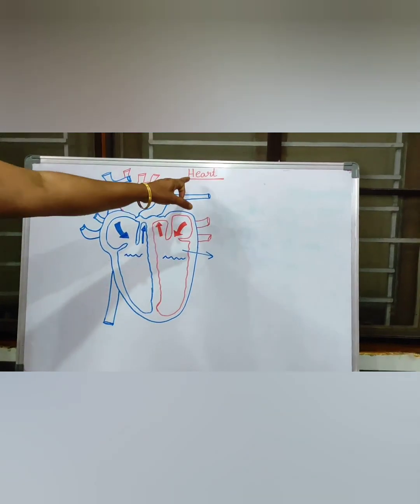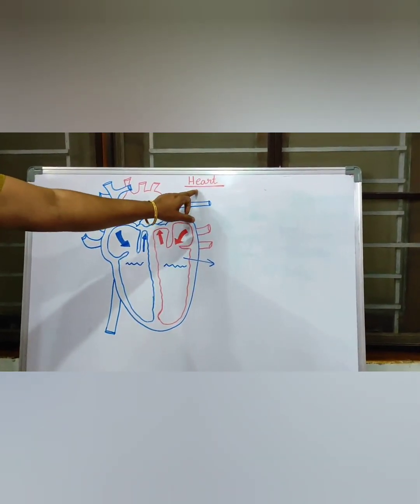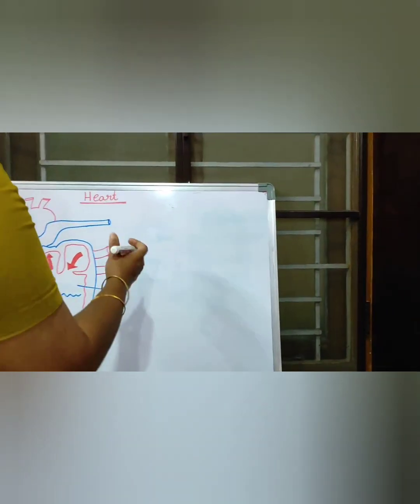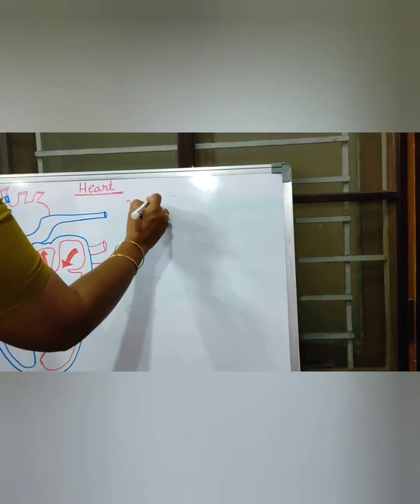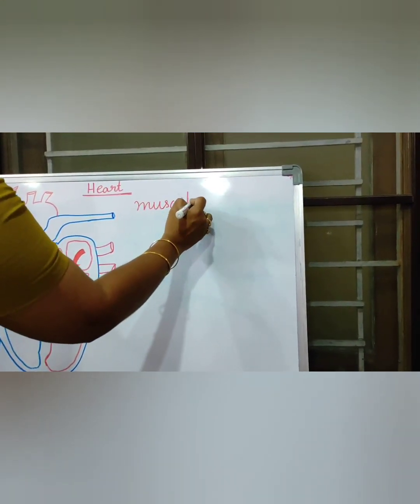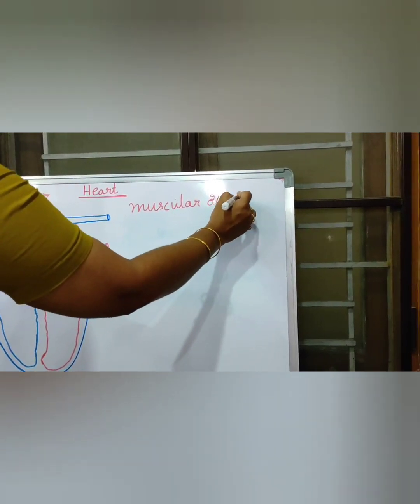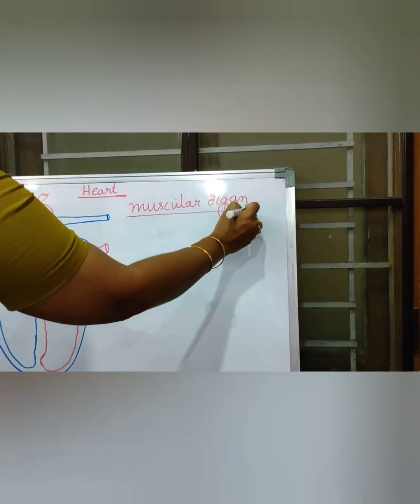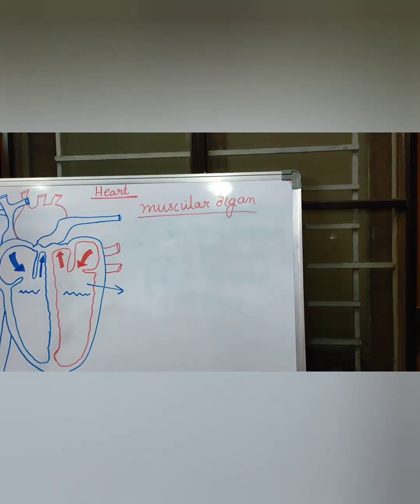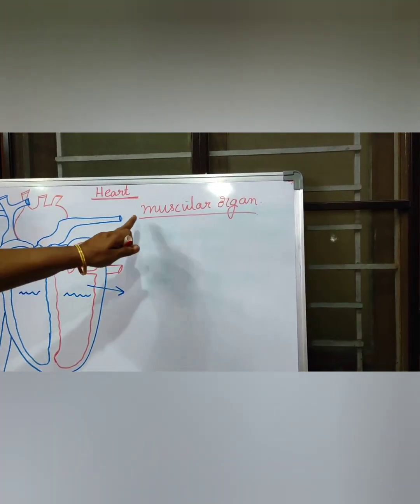Okay, now we are discussing about the heart, children. Heart is made up of muscles. It is a muscular organ. Muscular means made up of muscles only, children. Which type of muscles are present in the heart? You learnt in your 5th standard. Cardiac muscles are present in the heart.